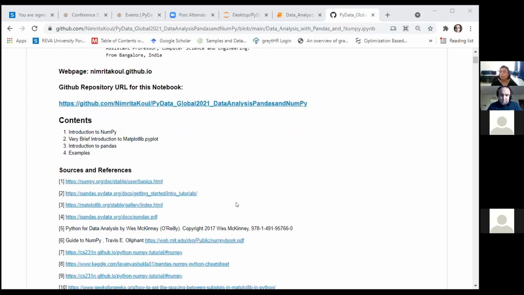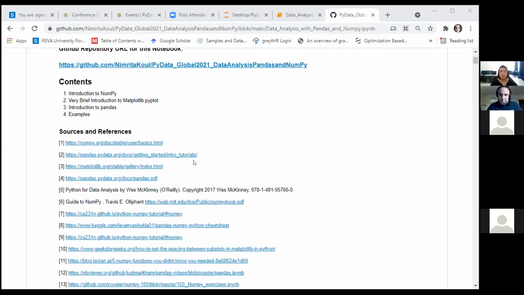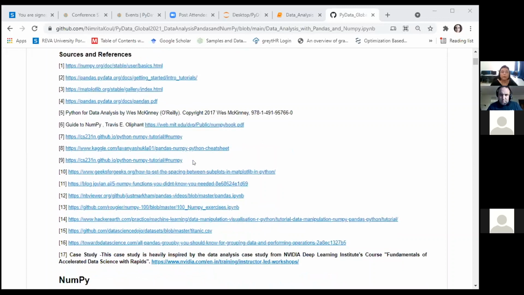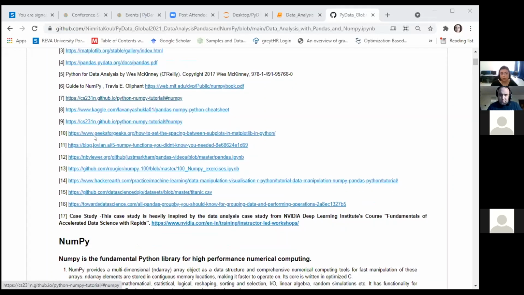I have used a number of sources and references to put together this tutorial. I gratefully acknowledge all these authors and their resources, and I have shared the list with you all for in-depth exploration and further study of the topics that we are going to cover today. My primary references have been the documentation at numpy.org and pandas.pydata.org. I have also referred to Wes McKinney's book, and Oliver Triumphant's Guide to NumPy book. There have been a lot of other resources also, so please feel free to explore them further.